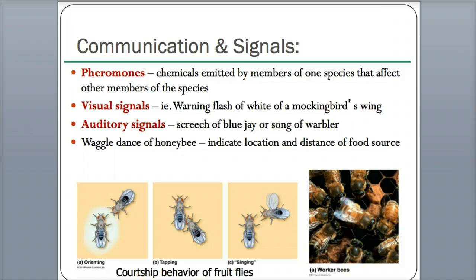But a bee, when it comes back from gathering food, flies in a figure eight. And the way that it flies in a figure eight tells the bees, oh, it's in the north direction, oh, it's in the south direction, or it's at this angle. So the bees actually have a communication where they dance in a figure eight, and the way that they dance shows the other bees where the food is. Pretty cool.